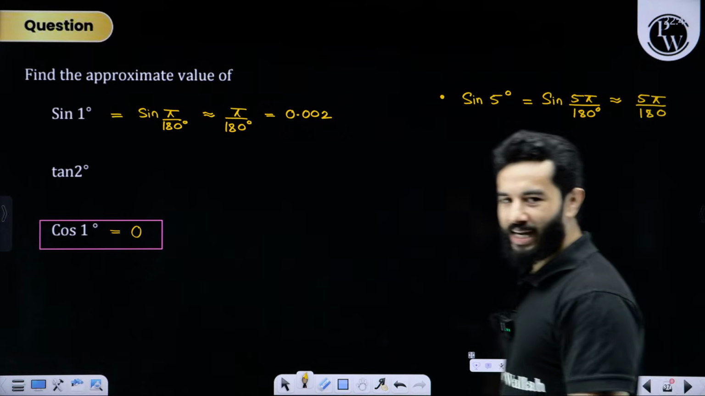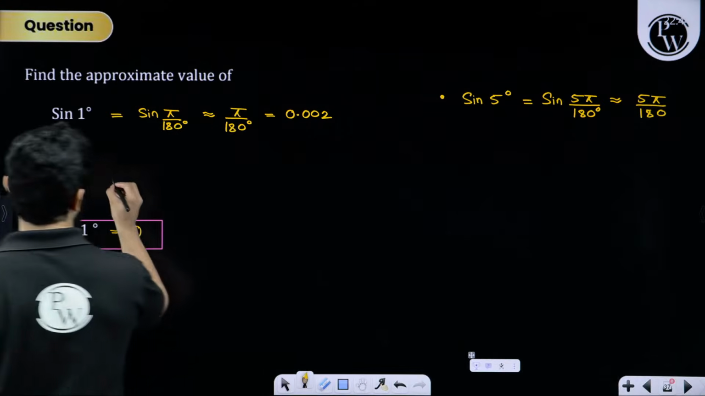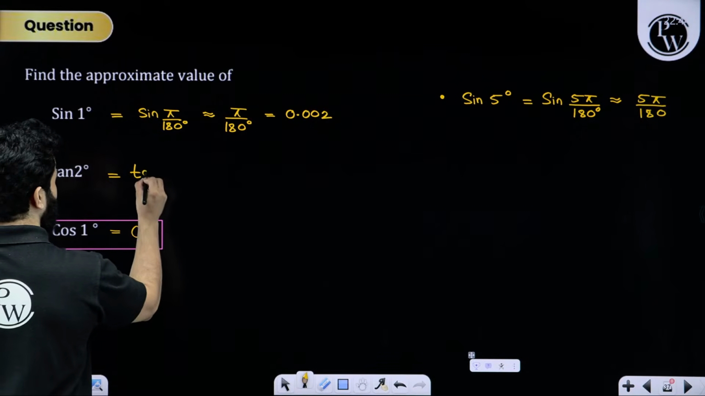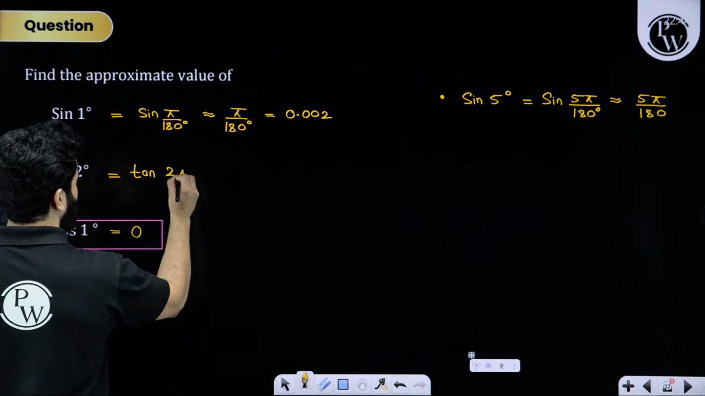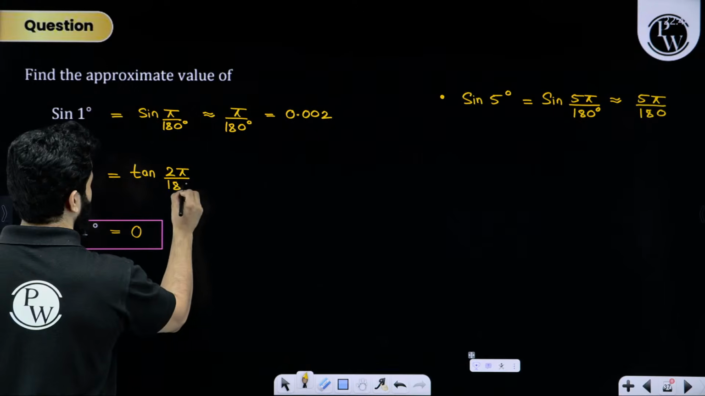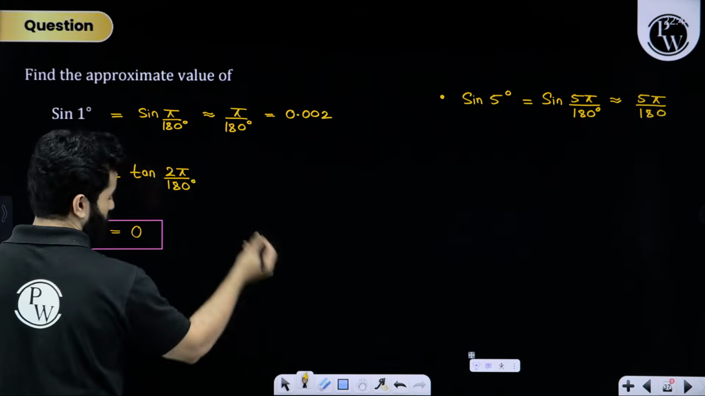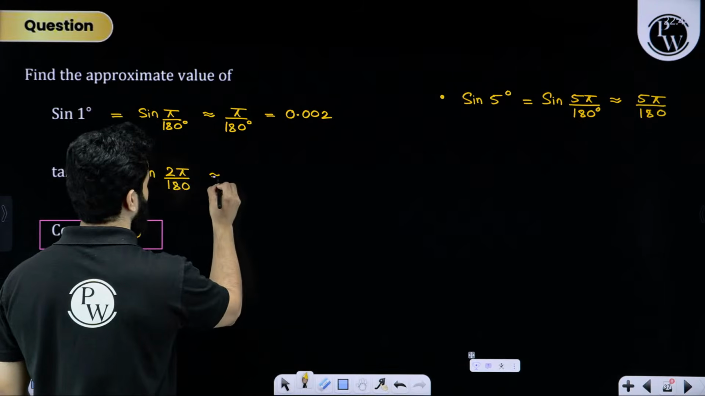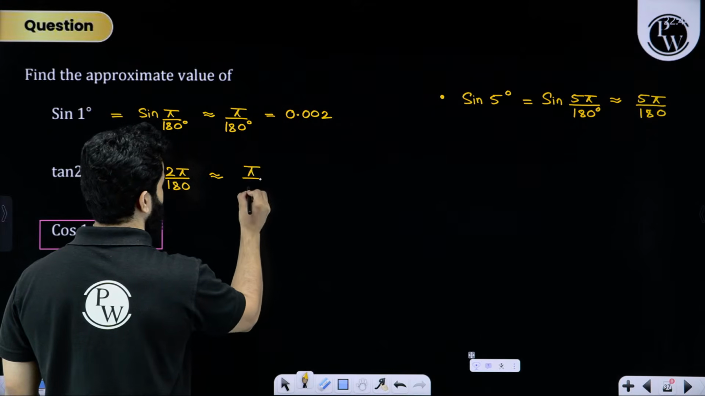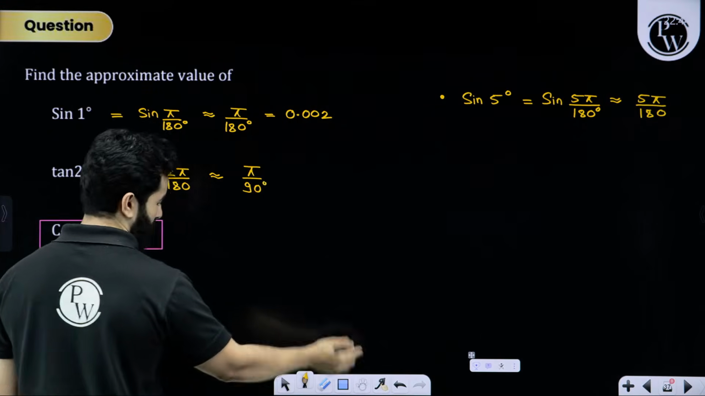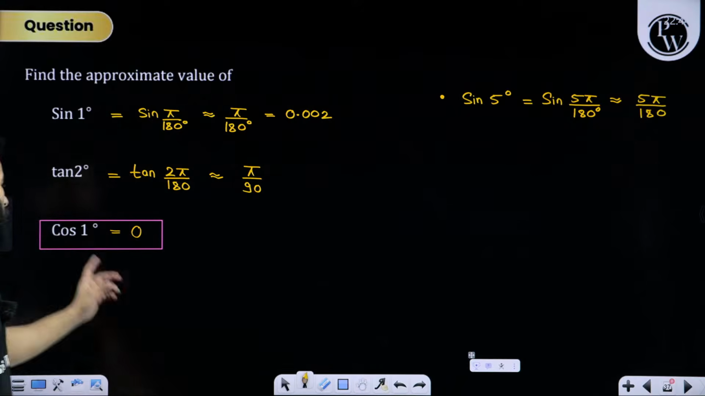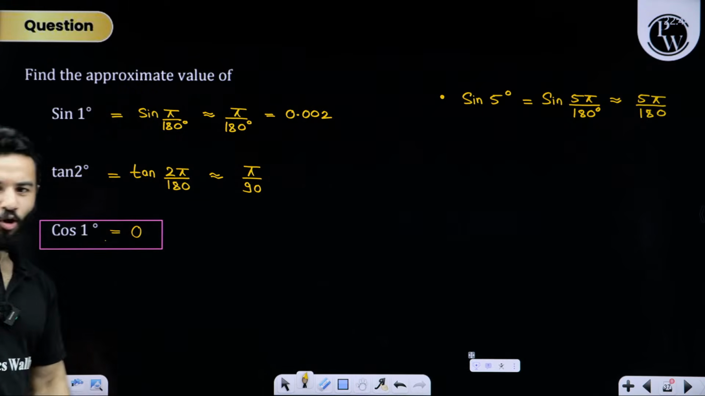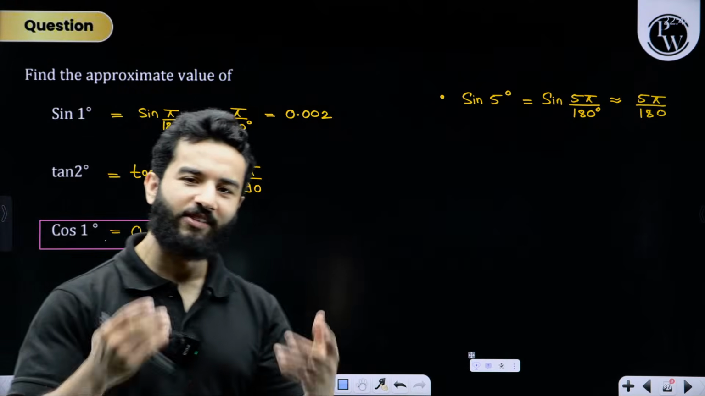Clear? Again for tan 2 degree. First we are going to write tan of 2 pi by 180. And then you don't have to write degree over here. Then you are going to write pi by 90, not degree anything. Cos 1 degree is simply 0. Cos 5 degree is 0. Cos 7 degree is 0.